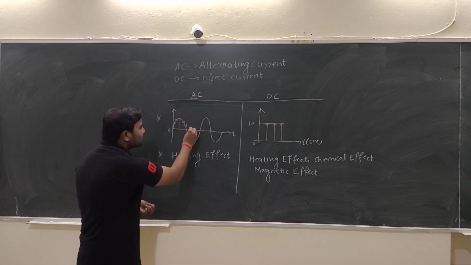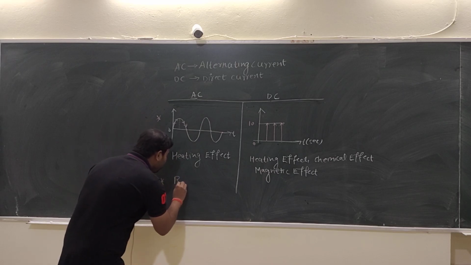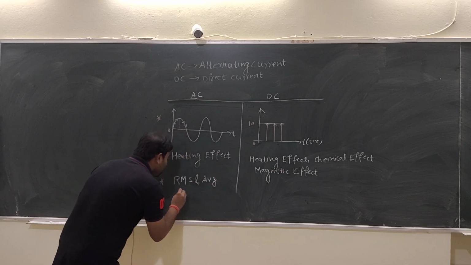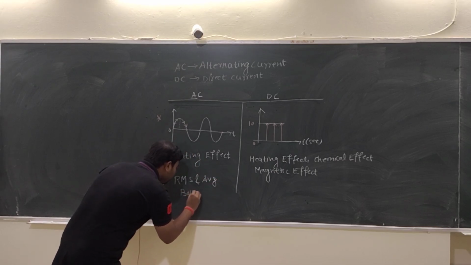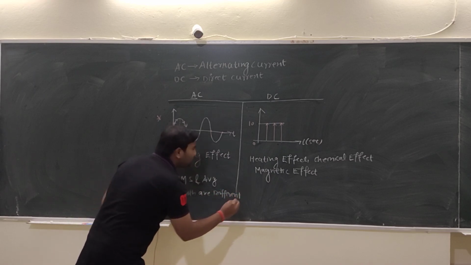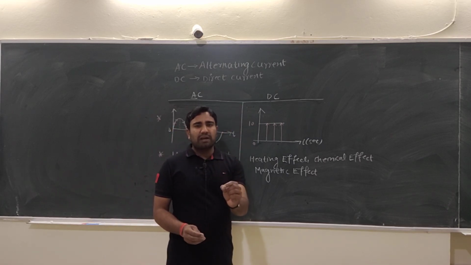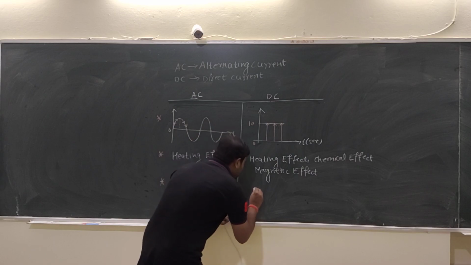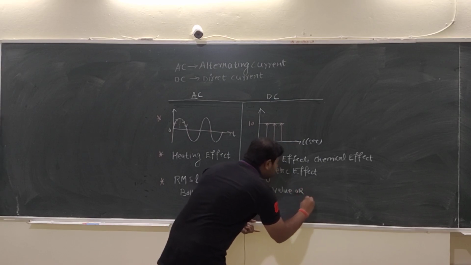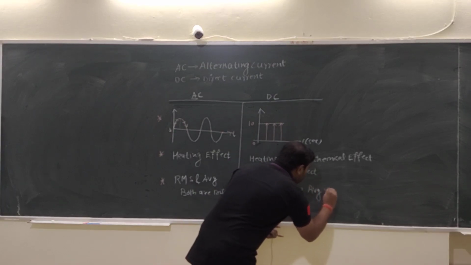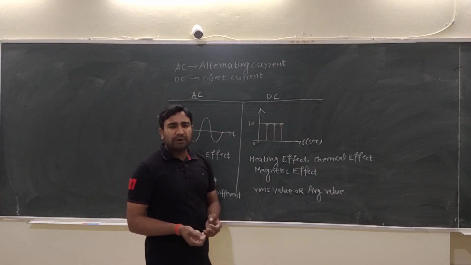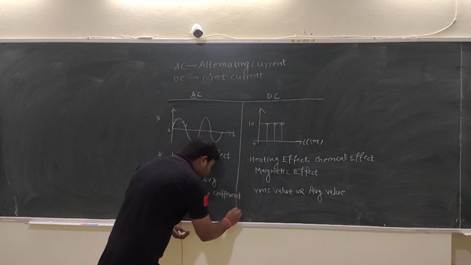Okay, so another point is, in the sinusoidal case, the values of RMS and average are different. But in case of DC, the average value and the RMS value are both the same. That means the RMS value and the average value are the same. So that is the basic difference.